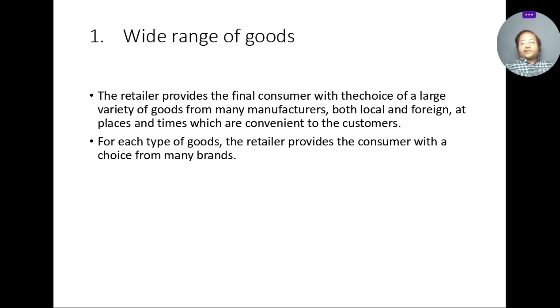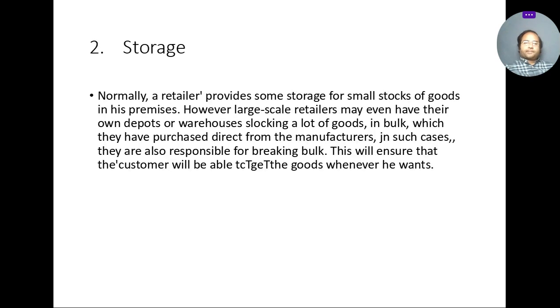For each type of product, the retailer provides a choice of many brands. You have experience of that. If you need one particular good in a retail shop, different companies' products are available, so you can easily choose between them.